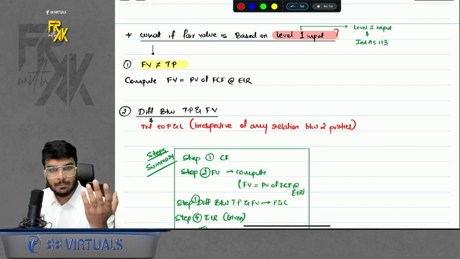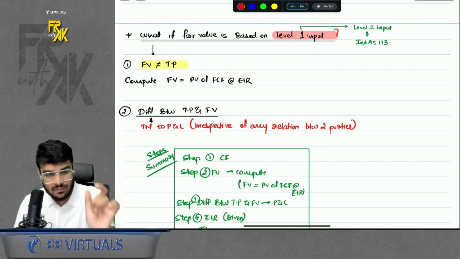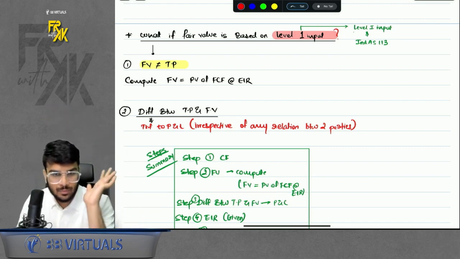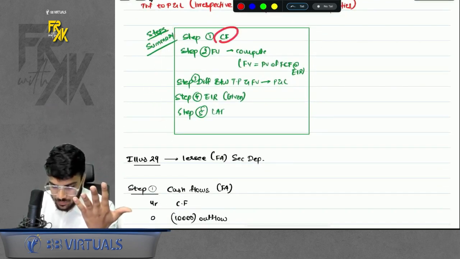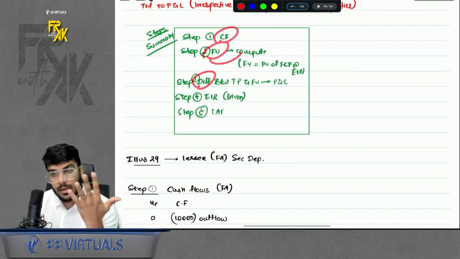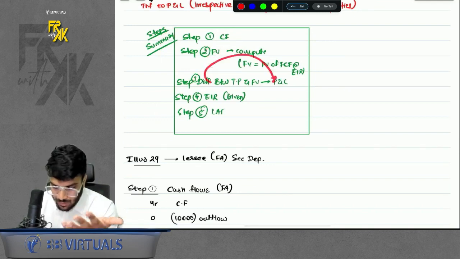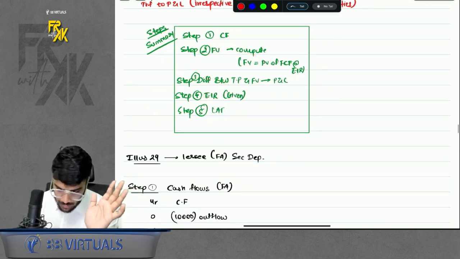Difference between what? Because you will compute the fair value, can I say there will be some difference between the transaction price and fair value? Such difference is directly transferred to profit and loss. That means if I want to give the step summary, again 5 steps only: cash flow, fair value computed, difference will arise but directly transferred to profit and loss, EIR, LAT. Done. Okay. There were two questions.